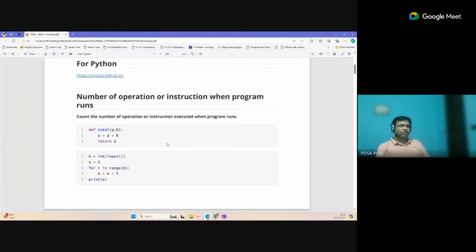Now the topic of functions. Definitely, here everything will be discussed as a function. In the assignments also, you need to write some function definitions, and every algorithm will be discussed as a function. So function things should be clear: how you can write a function, how parameters can be passed, and how we can return a value from the function. These very basics of functions are required for this course.